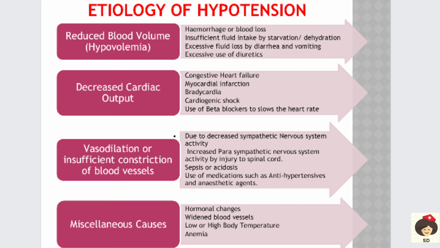And when the heart has some problem and it is not able to contract, and is not able to give the blood through the blood vessels, that is through the aorta, if they are not able to supply the blood, then the arteries, that is the blood vessels, will be deprived of blood supply. When there is reduced blood supply, there is no pressure created, so there will be low blood pressure. So this occurs in case of congestive heart failure.